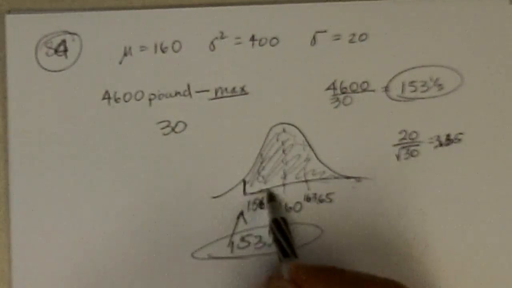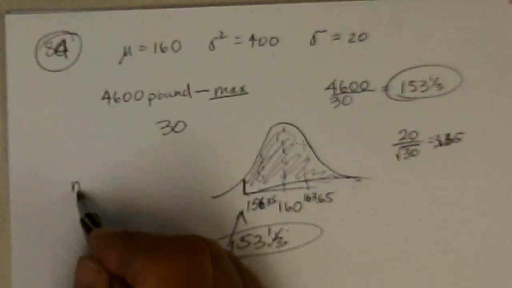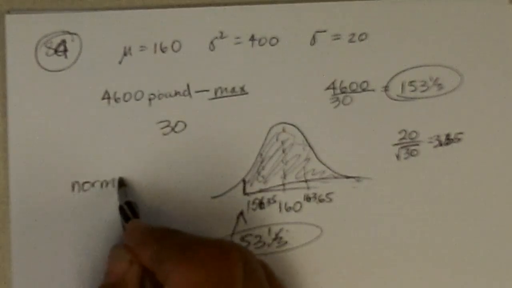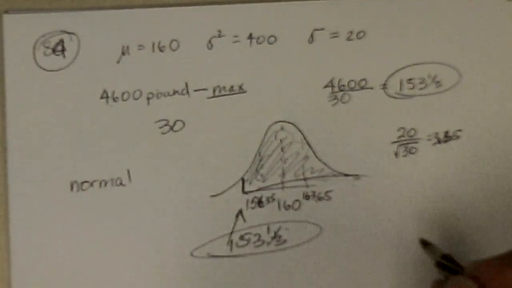Well, we would do the normal distribution. We could get the z-score for this.